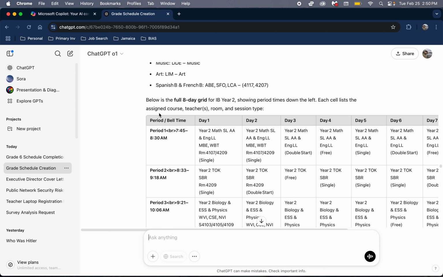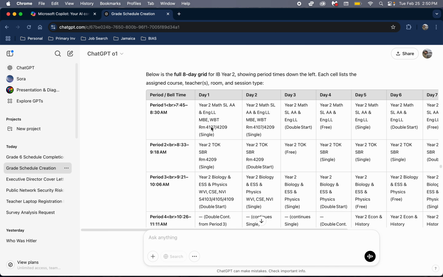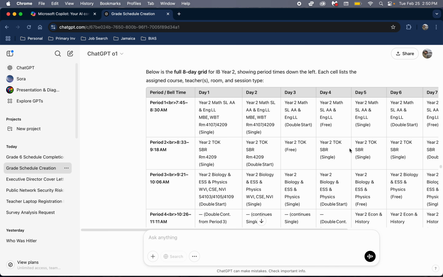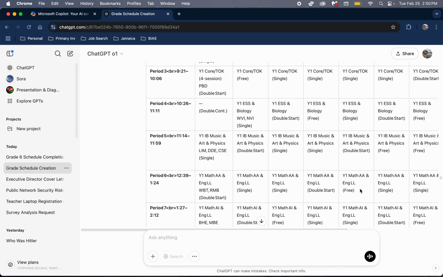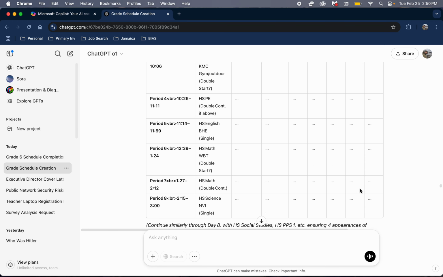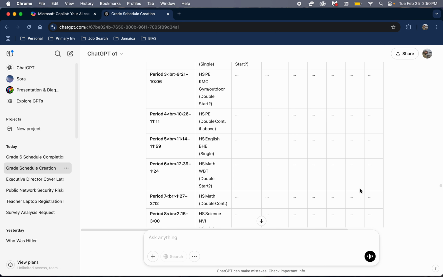And that is a point that I need to make here, is that ChatGPT got really close to accomplishing this task. However, as you can kind of see, it didn't give a very eloquent output in the very end, and it really struggled. When it gets down here in the other grade levels, they ended up having essentially a blank schedule, and it only gave me a partial schedule. And I paid for this. I paid my own money for this, so it didn't quite do it.